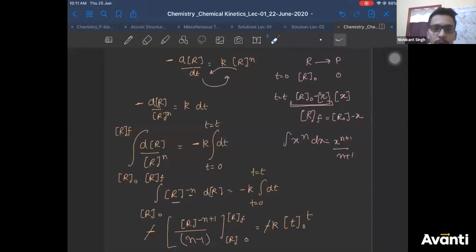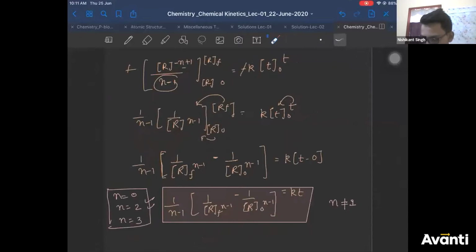All right. So now what we can do is, why can't it be used for first order reaction? See carefully. If your n is 1, then 1 minus 1 will become 0. So you'll get 1 by 0 here. 1 by 0 means your time required will be infinity.